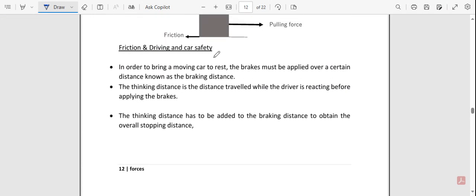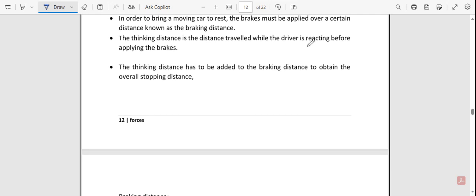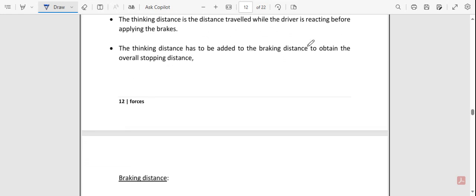First of all, here it says friction and driving, the car safety. In order to bring a moving car to rest, the brakes must be applied over a certain distance known as the braking distance. The thinking distance is the distance traveled by the car while the driver is reacting before applying the brakes. So the thinking distance has to be added to the braking distance to obtain the overall stopping distance. Here after that, the stopping distance equals thinking distance plus braking distance.